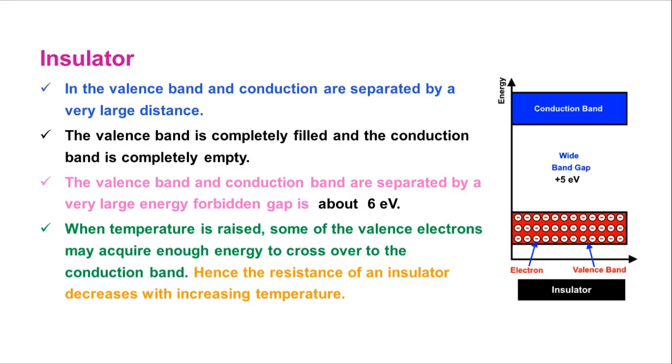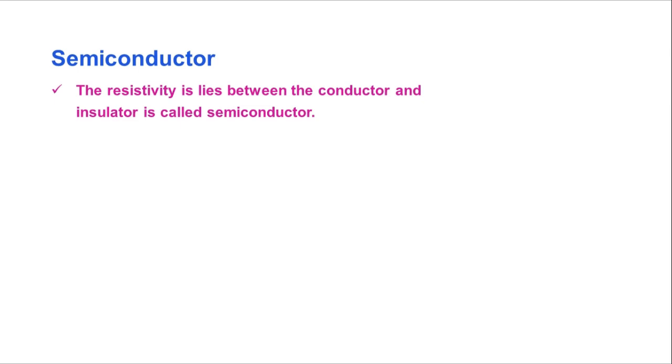Okay, then the last one, that is the semiconductor. That is very, very important, because this is the semiconductor chapter, and in it we have to study this. The first point is the definition of a semiconductor: a material whose resistivity or conductivity lies between that of a conductor and an insulator is called a semiconductor. Listen carefully. Here I have written resistivity, or else you can use conductivity also.